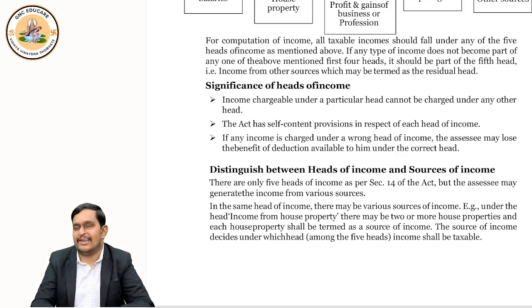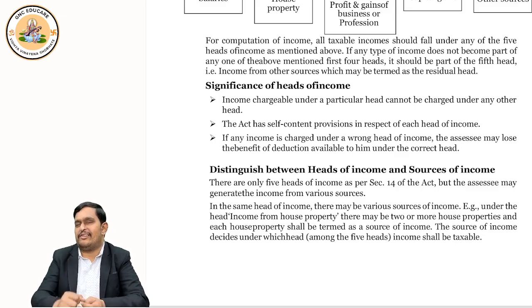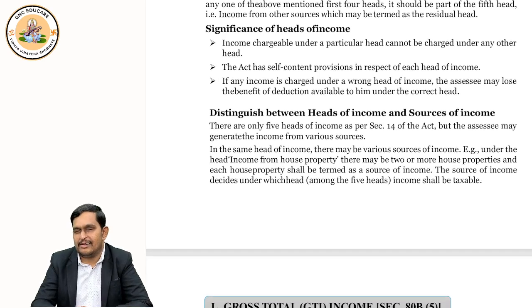So what I was telling, classifying is very important because every head, if you properly put the income, there are some related deductions. So you can get those deductions also. But if you don't classify the income correctly, don't put the income in correct head, then you may miss out on the deductions which you could have got.